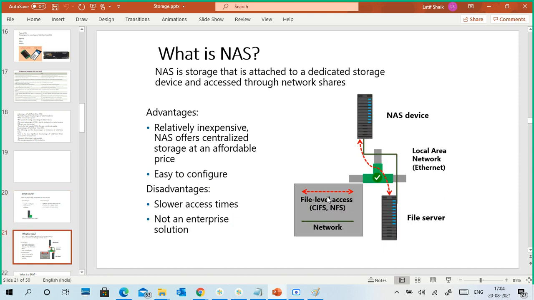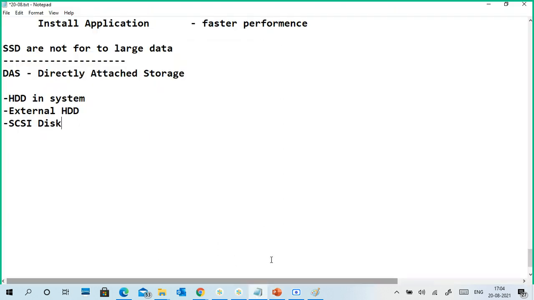Okay. Next one is NAS. NAS is a dedicated storage device accessed through a network share. Next type is central storage.